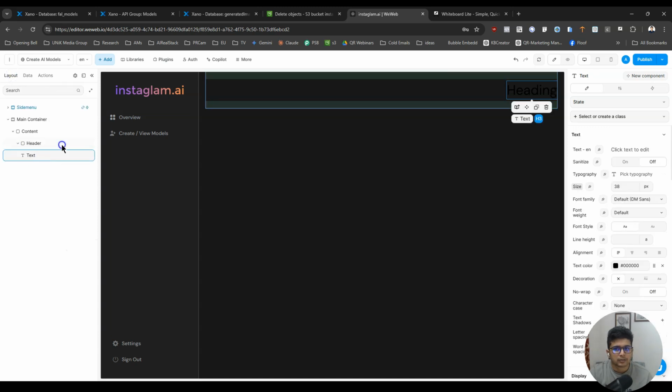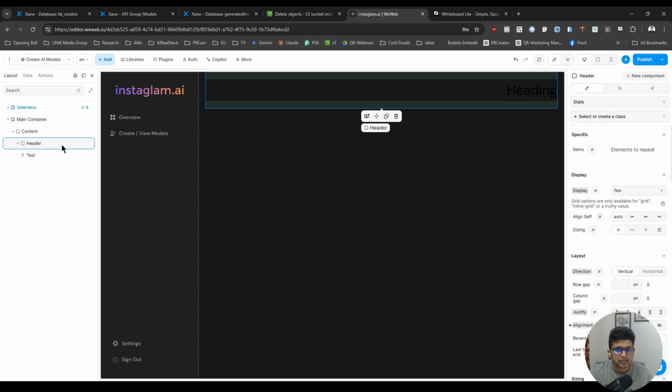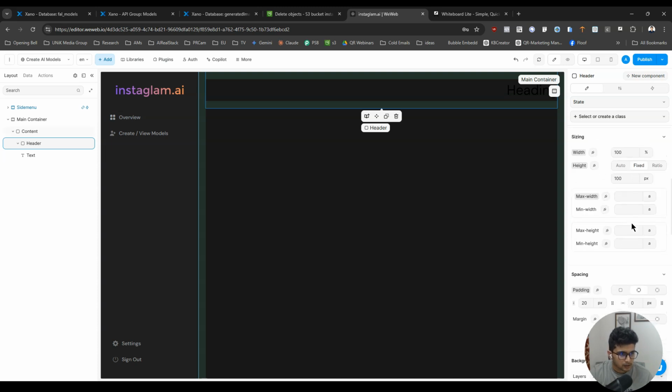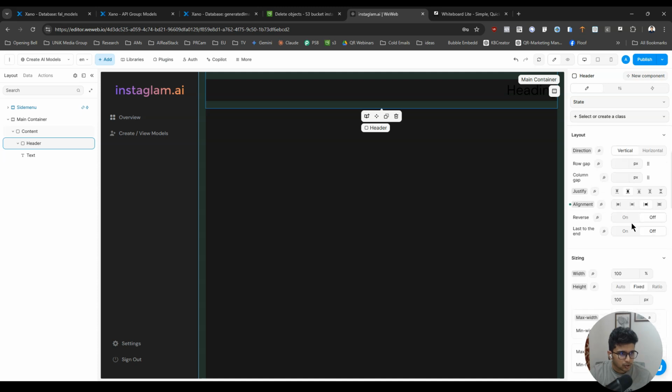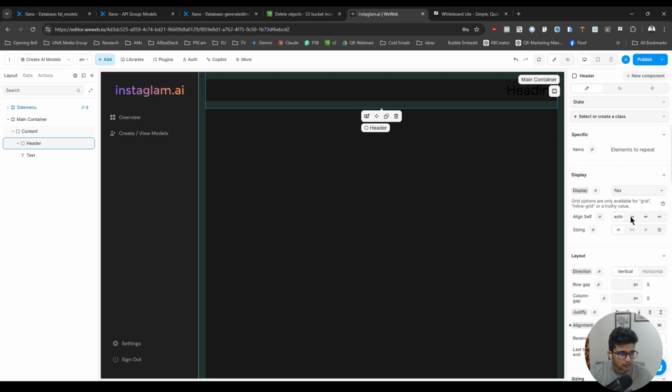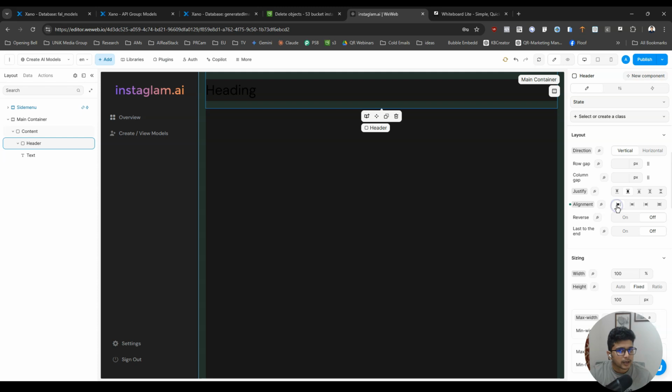Where is the text? Oh, text went to the left side. So this text, I want this to go to the left, right? The left. Where is it? Header. Yeah, there you go. Heading.